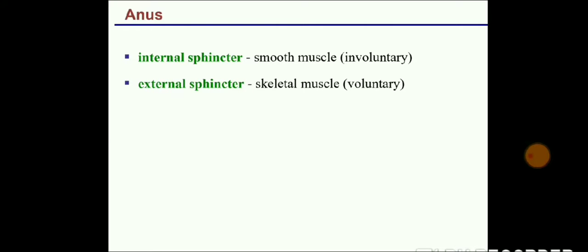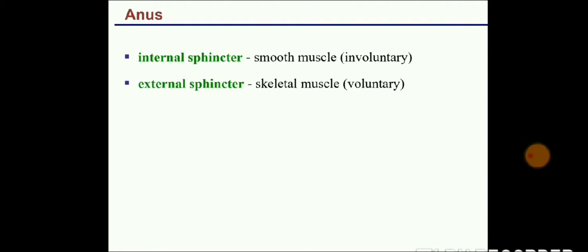Now what is the anus? The internal sphincter is a smooth muscle which has involuntary movement, and the external sphincter is a skeletal muscle where your voluntary movements are present. Smooth muscles are present inside, so there will be no control over the feces.